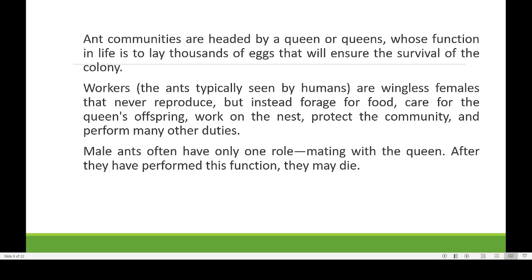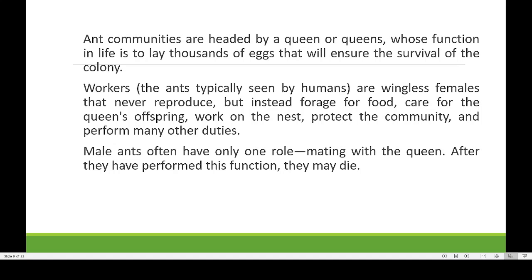Then ant communities are usually having a queen. The queen will be the head of the colony, and there will be several workers. Three types of members are present in an ant colony. One is the queen. The main feature of the queen is laying eggs. Reproductive function is completely done by the queen.